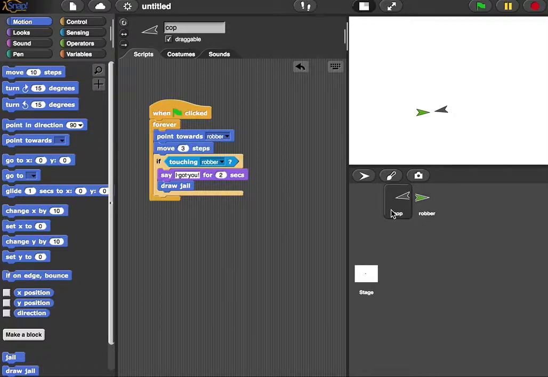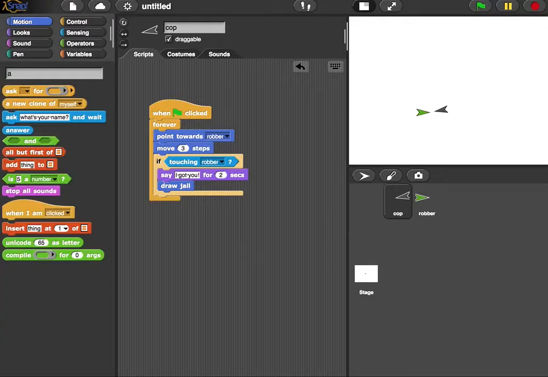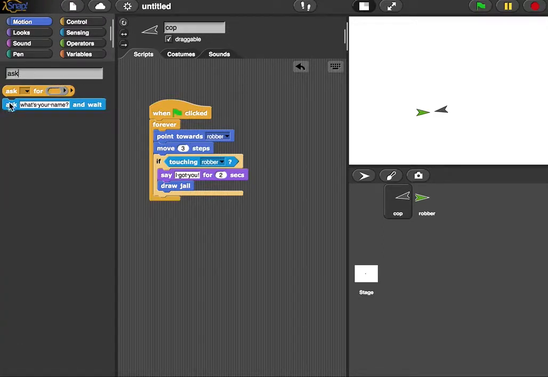From here, we draw a jail, and I'm actually going to use the ask block. So we're going to draw a jail, and then we're going to say, "Would you like to play again?" Question mark. Now we need to do something with the answer, whatever the player responds with.